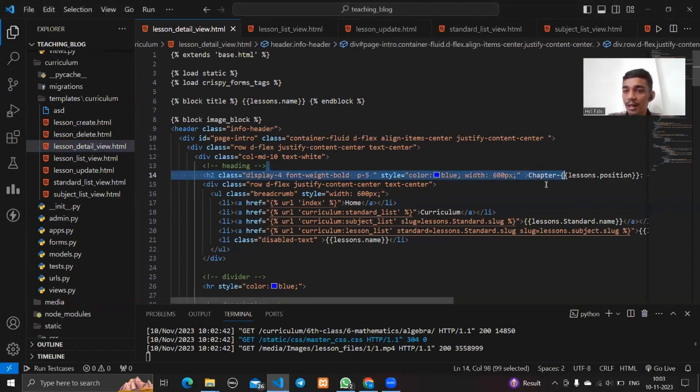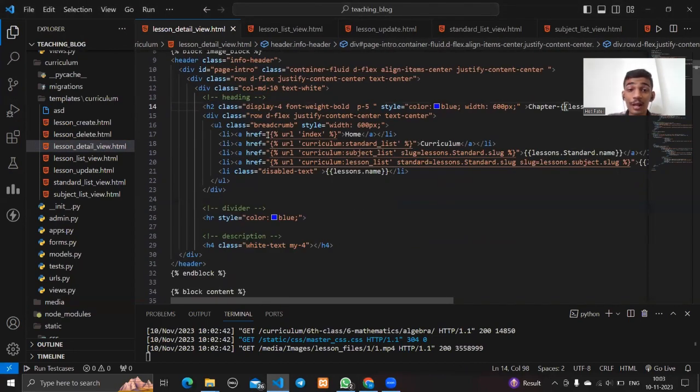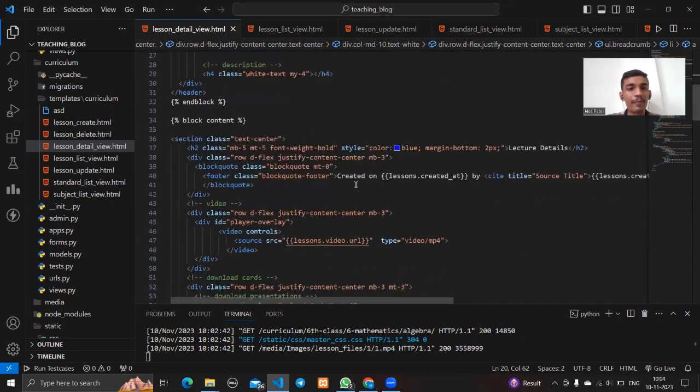So here is the chapter name, and for the navigation bar we use the anchor tag, and there we set the different slugs so that we can navigate properly throughout our website. Then there is the information about which teacher has created this session and the time.